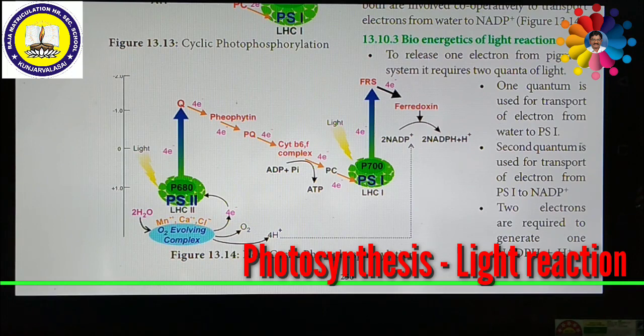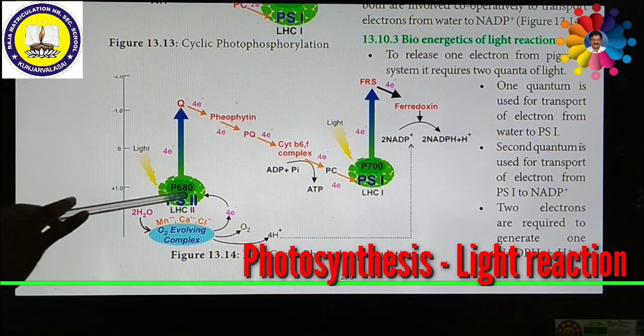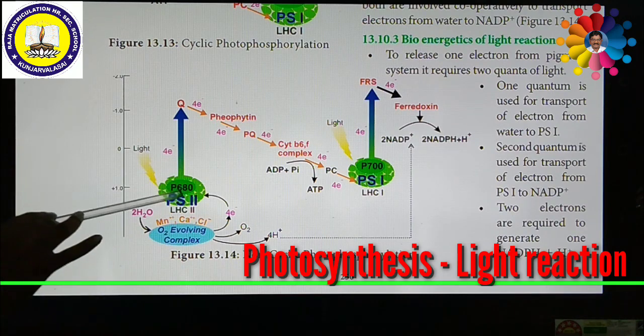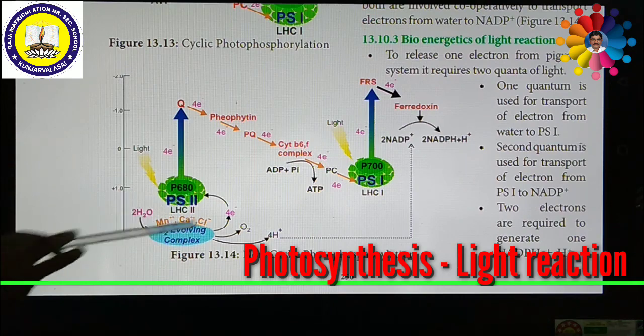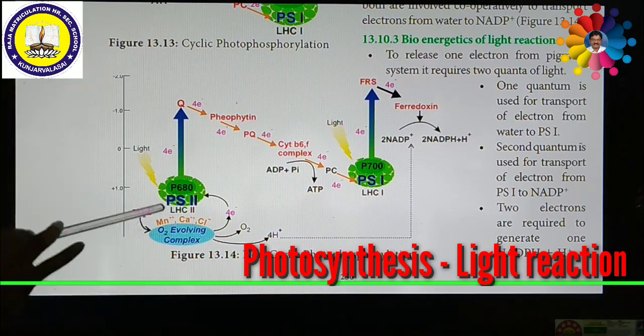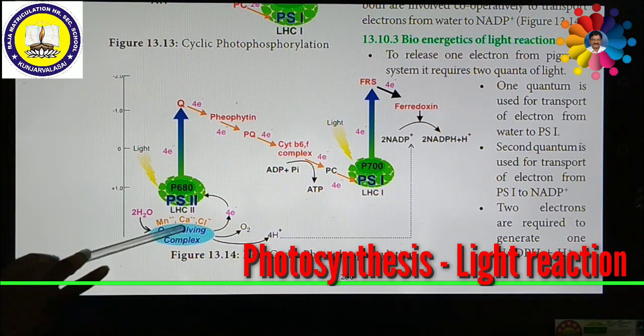It is very important. Usually it is very difficult to break down the water molecule, but this is light-activated chlorophyll, which is in an oxidized condition. How is it oxidized? When photons of light are trapped from the sunlight by this chlorophyll molecule, electrons are released, and then the chlorophyll molecule becomes oxidized. This oxidized chlorophyll can split the water molecule into 4 electrons, oxygen and protons. This process is also called the oxygen evolving complex.